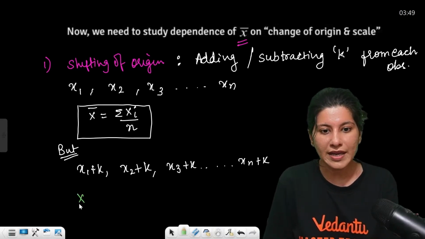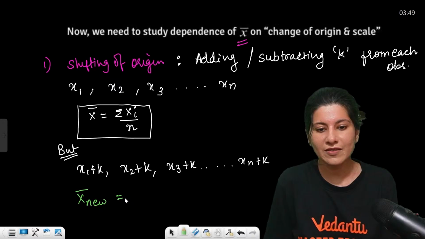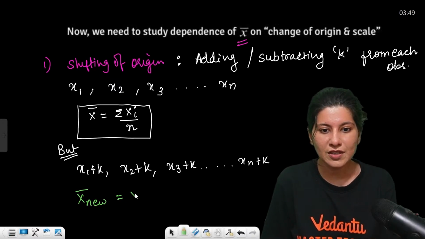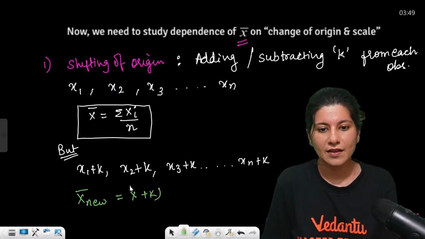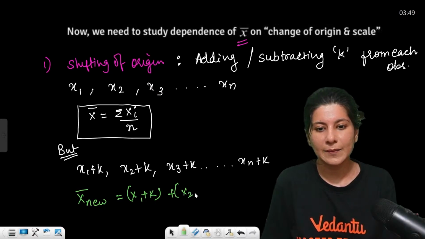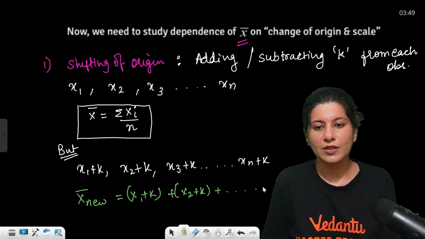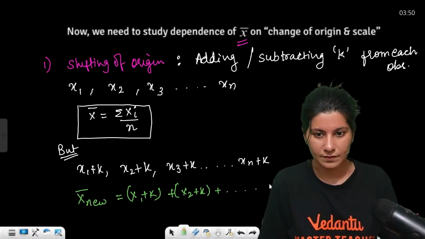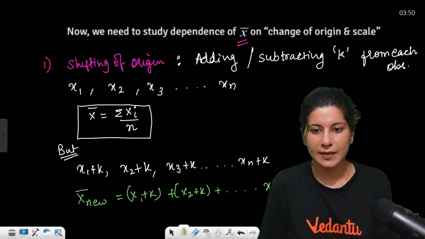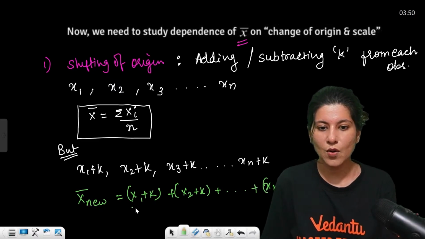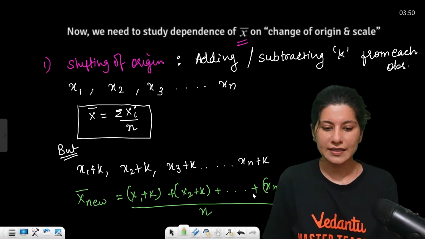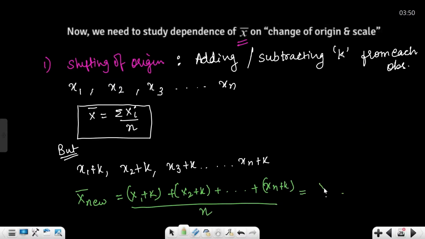So the new mean will be the sum of all the observations: x1 plus k, x2 plus k and all the way up to xn plus k, whole upon n. Correct? Now this will become x1 plus x2 all the way up to xn plus, can you see how many k are there?